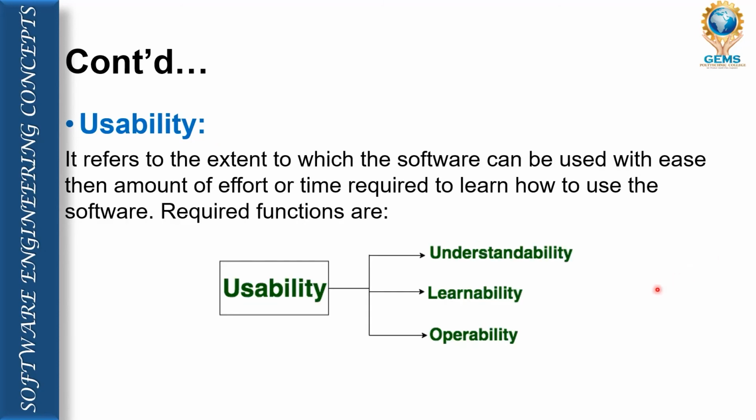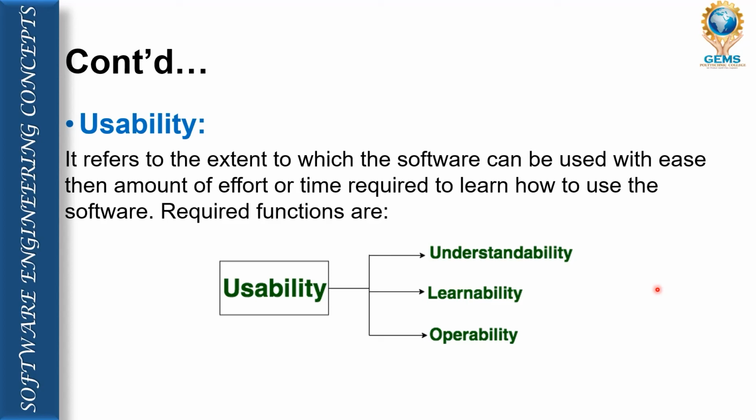Next, usability. Usability is the extent to which the software can be used easily, with the amount of effort and time required to learn. That means usability is one of the characteristics of the software which refers to comfortability, how easily we are able to use the software.